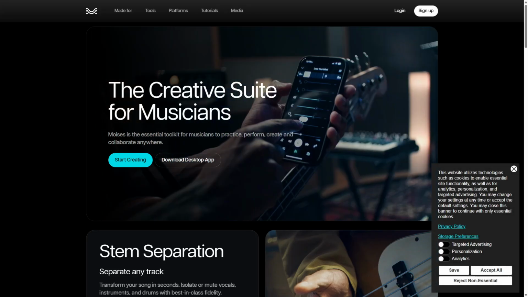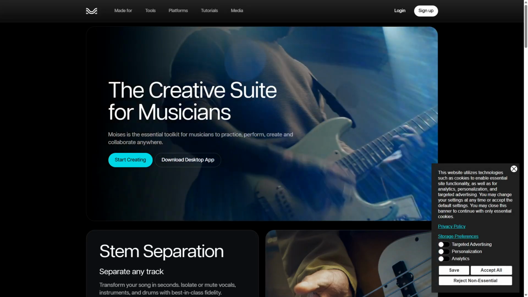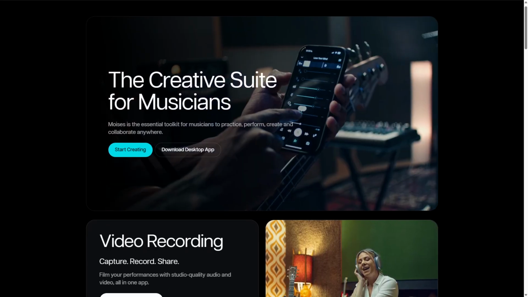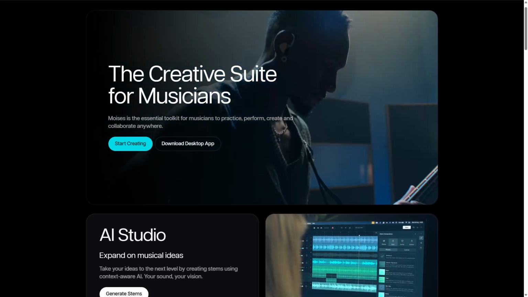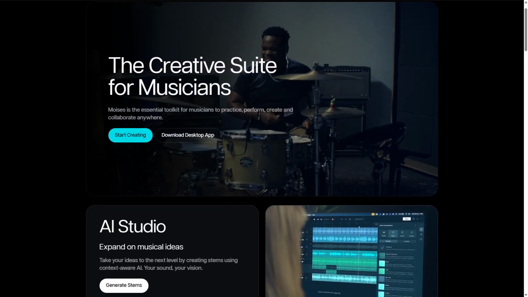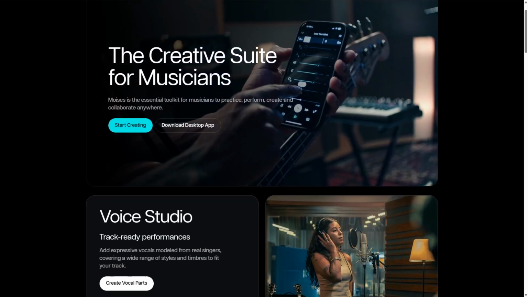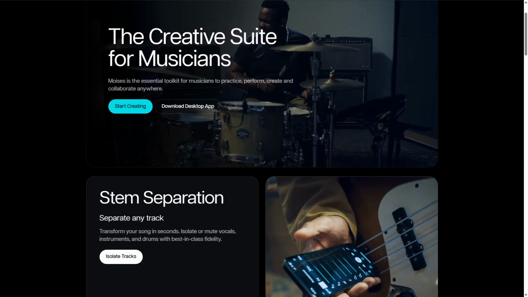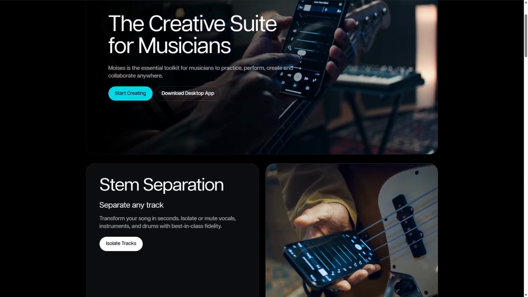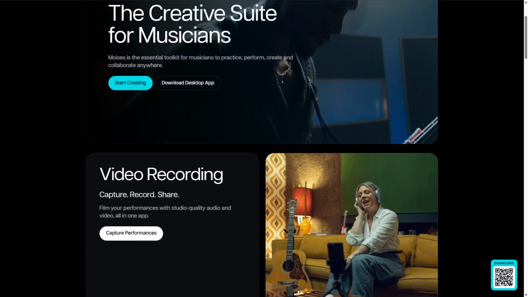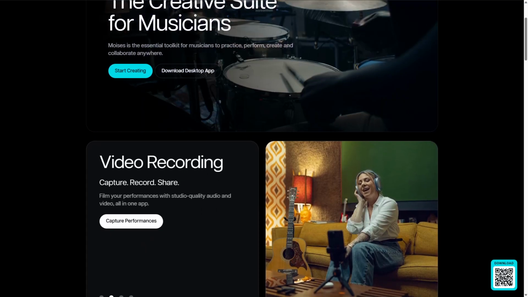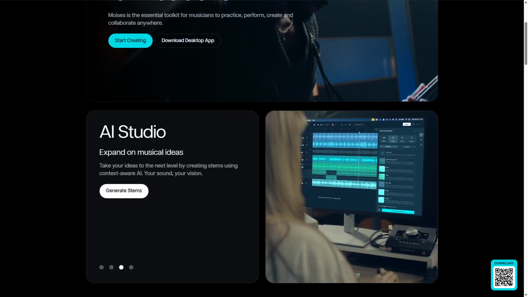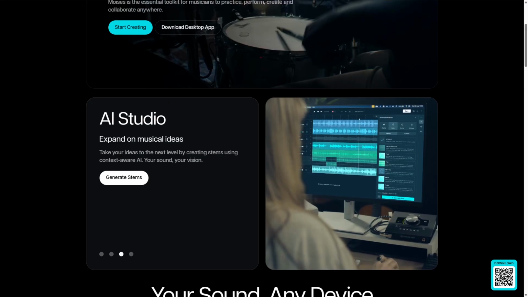Moises is an AI-powered music tool focused on audio separation and remixing. Using advanced machine learning, it isolates vocals, drums, bass, and other stems from any song, allowing users to manipulate individual elements. Moises also offers features like tempo and pitch adjustment, chord detection, and practice modes. Its strength lies in providing producers, musicians, and DJs with precise control over stems for remixing, karaoke, or practice purposes.